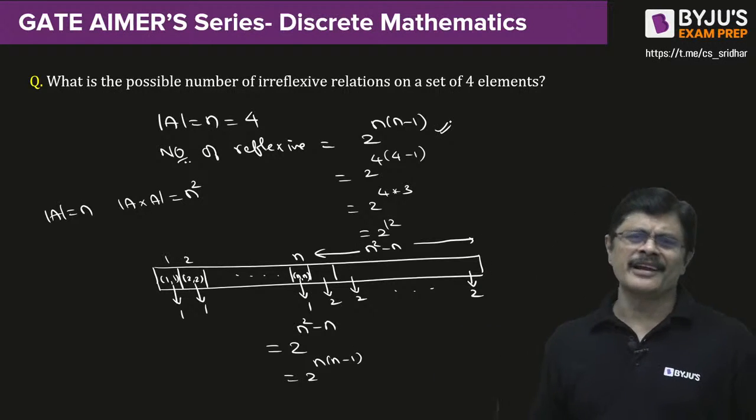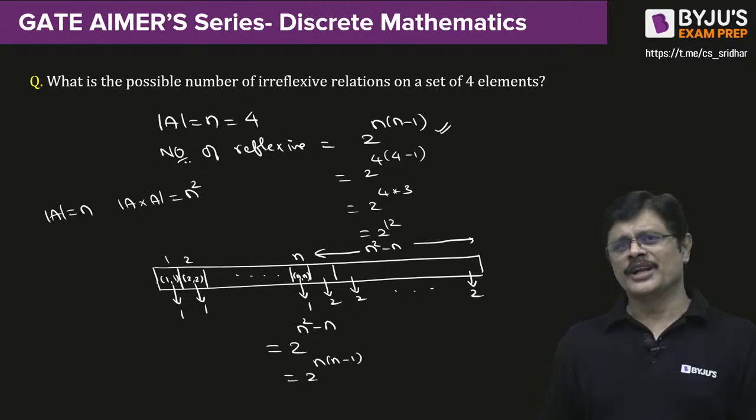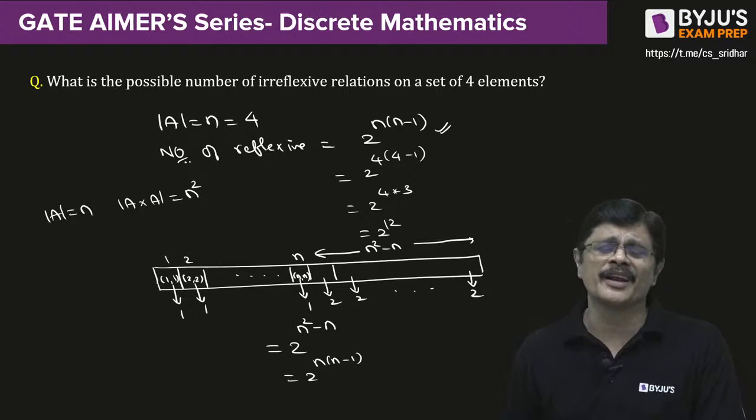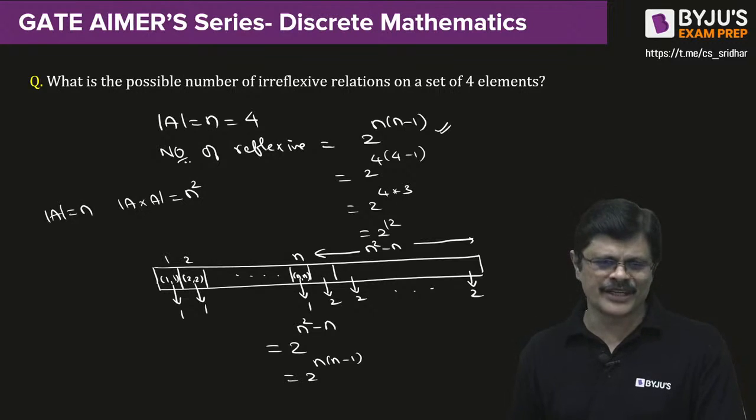Same is the reasoning for the number of irreflexive relations also. Number of irreflexive relations is also 2 power n into n minus 1 only. Am I clear?